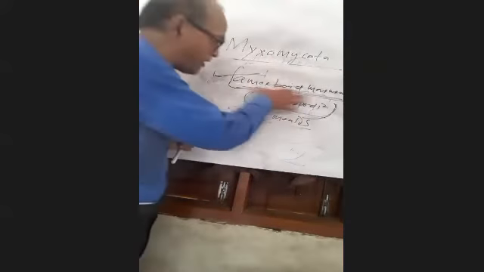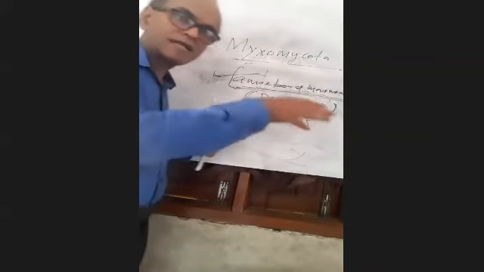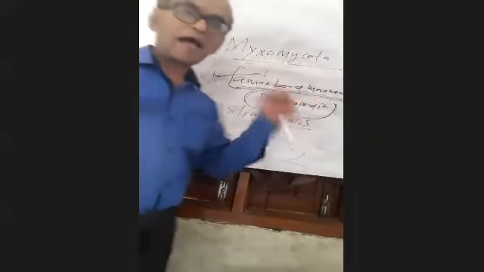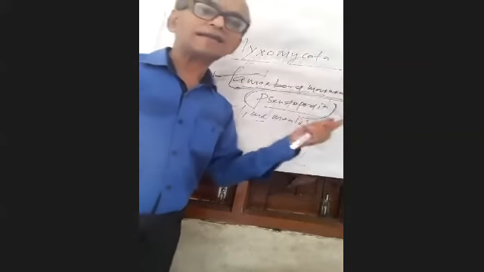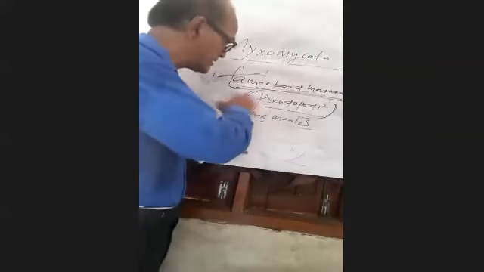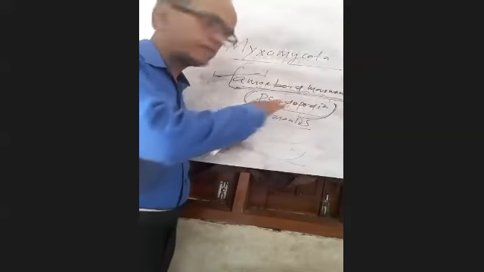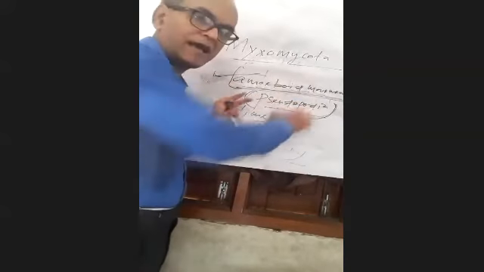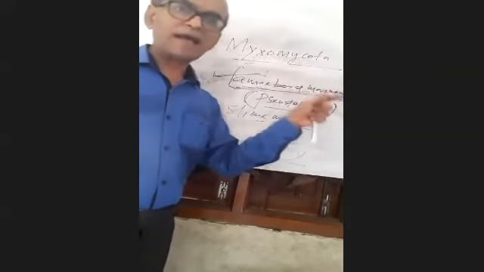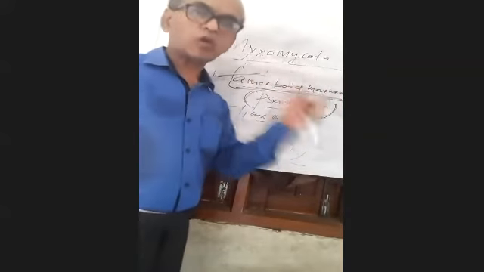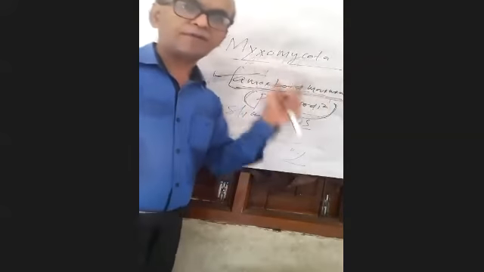So the amoeboid movement will be towards the food source as well as towards dark areas, when there is no light. That concept you have to remember.